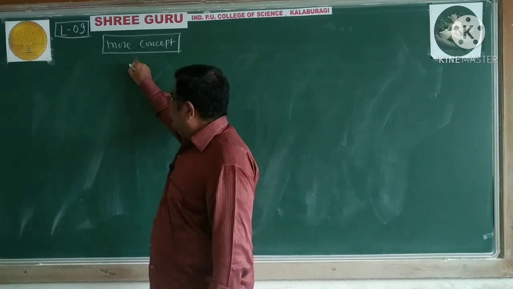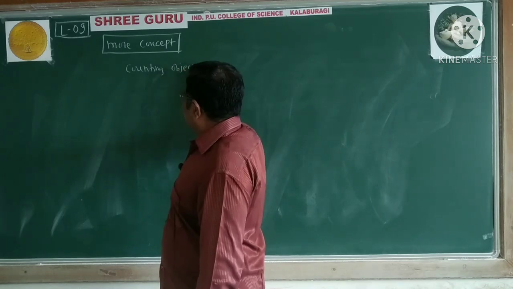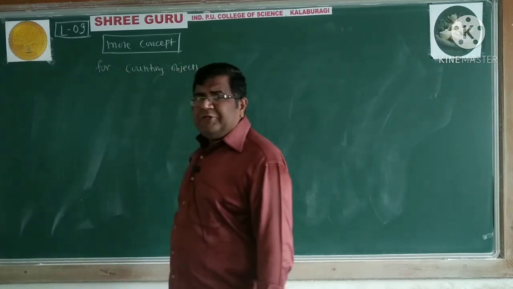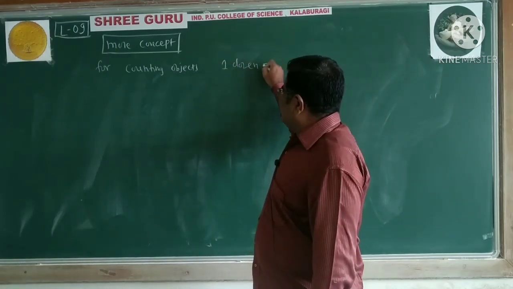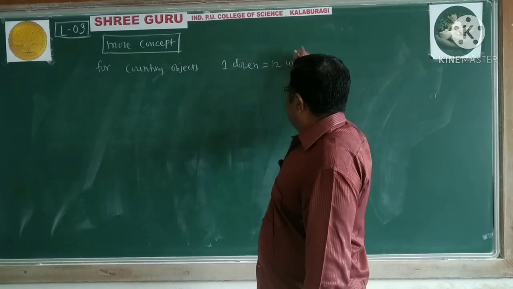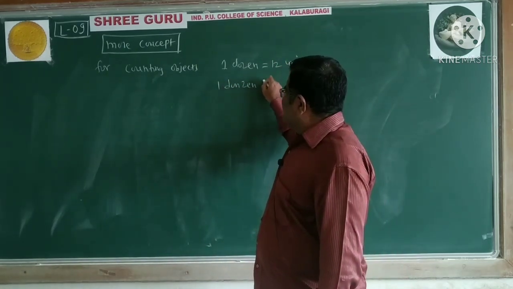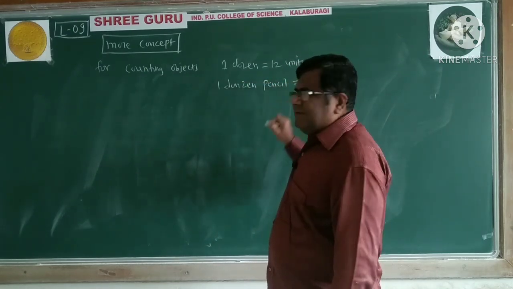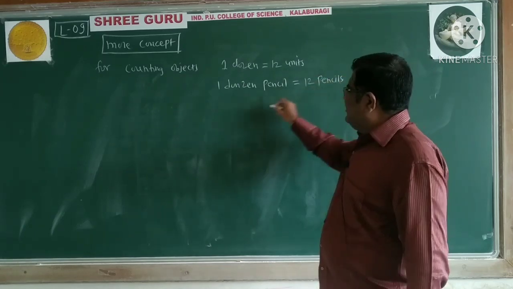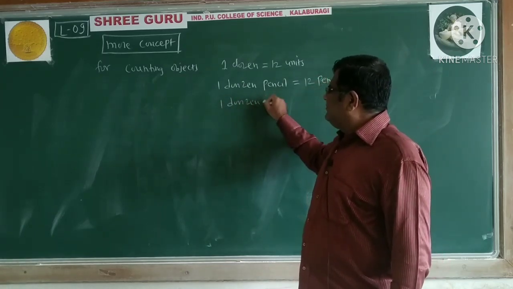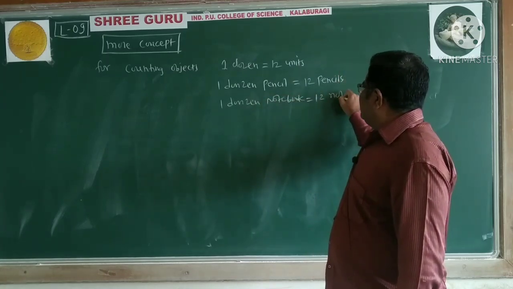For counting objects, we use different units. For example, we use 1 dozen, which is nothing but 12 units. If we say 1 dozen pencils, it means 12 pencils. If we say 1 dozen notebooks, we mean 12 notebooks.